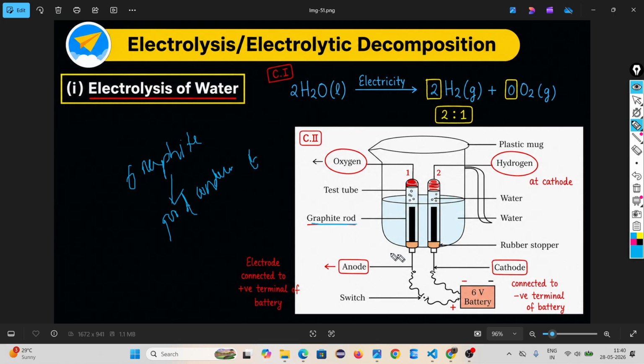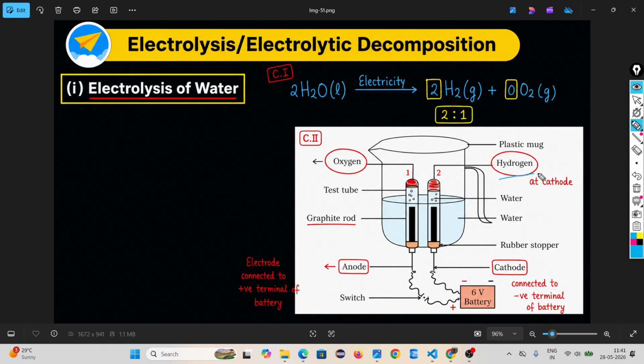Connect the graphite rods to the positive and negative terminals of a battery. The graphite rod connected to the positive terminal of the battery is called the anode, and the graphite rod connected with the negative terminal of the battery is called the cathode. When you pass current through these graphite rods, what do you observe? Look, some reaction occurs, the breakdown of water.